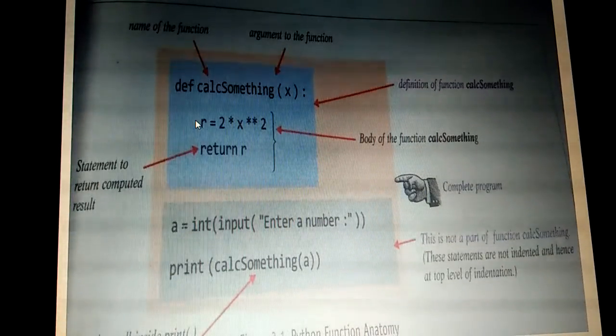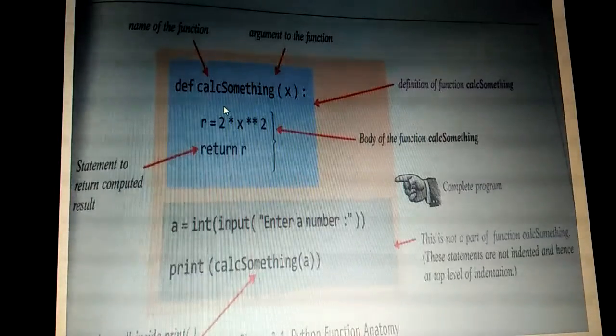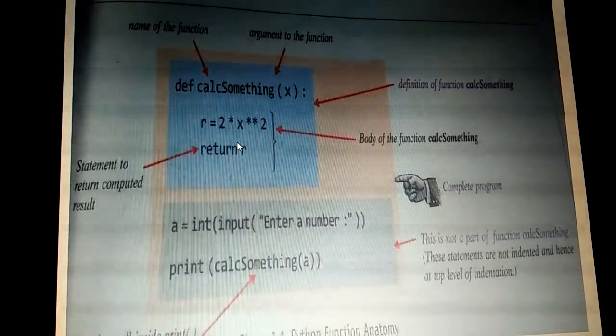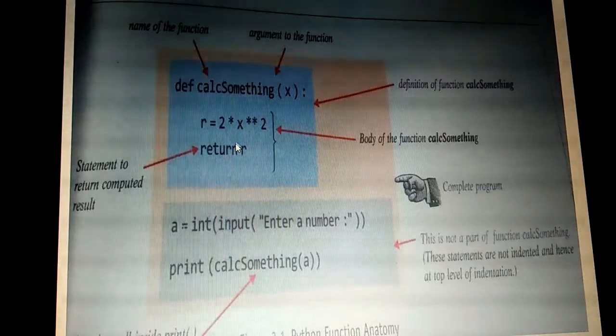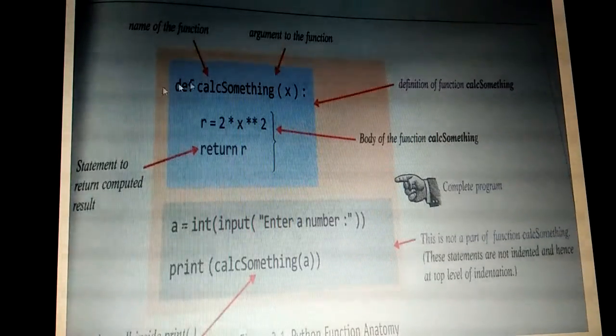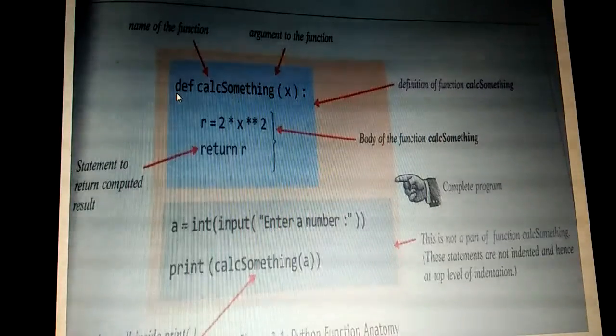That means, see here, all 5 lines we are going to write in one single Python editor screen, one after the other. But here you can see the indentation level, that is the space after the left margin.